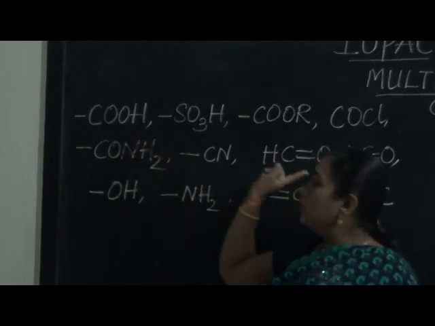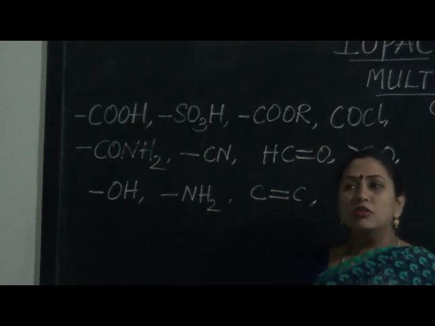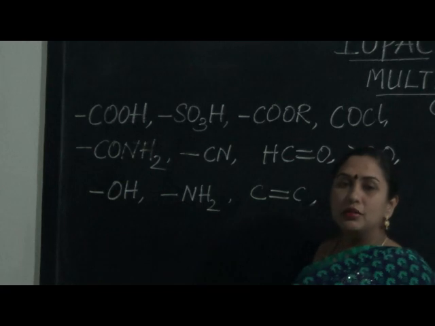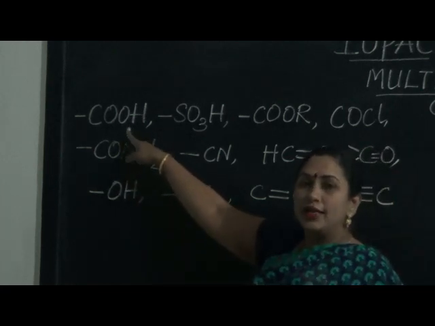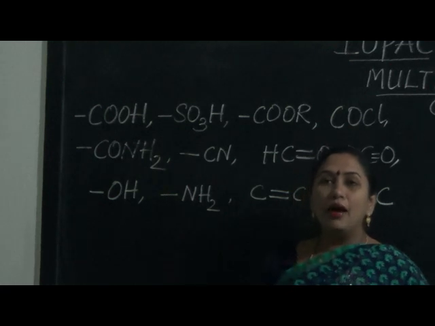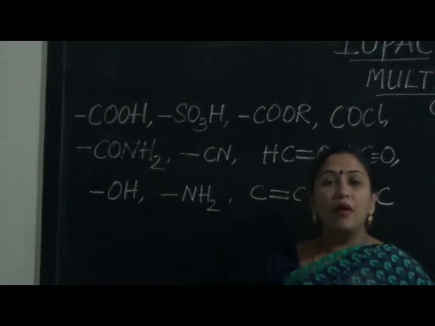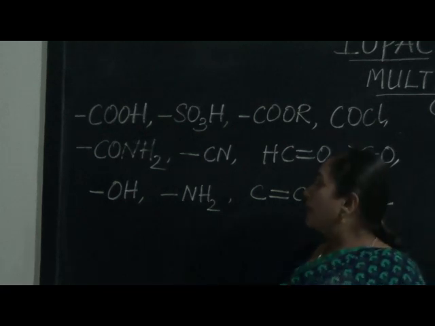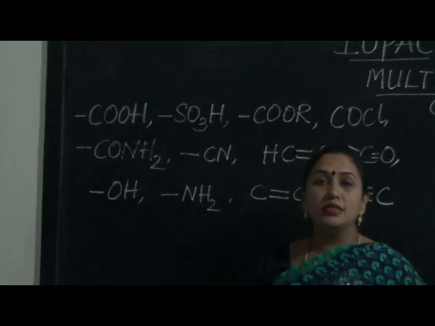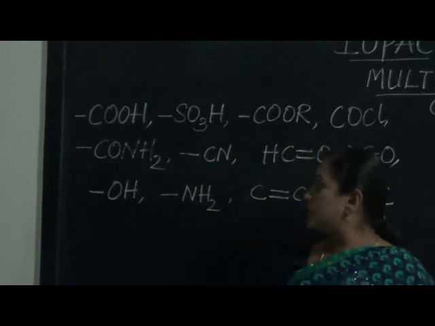Let me go through the order and name the functional groups for you so that this concept becomes clear. Top priority is COOH. Organic compounds having COOH are the most important organic compounds. Rather, the compound having COOH is treated as the most VVIP compound of the organic compounds.